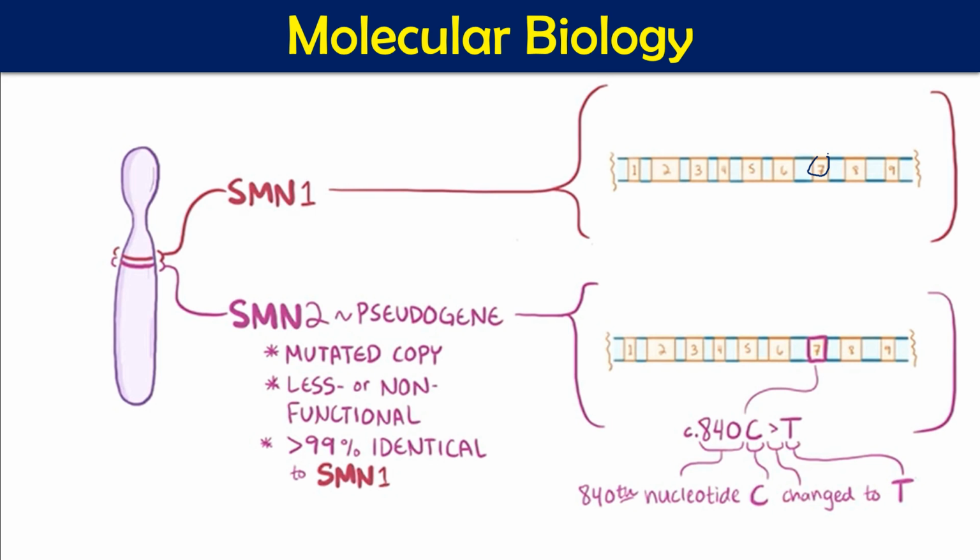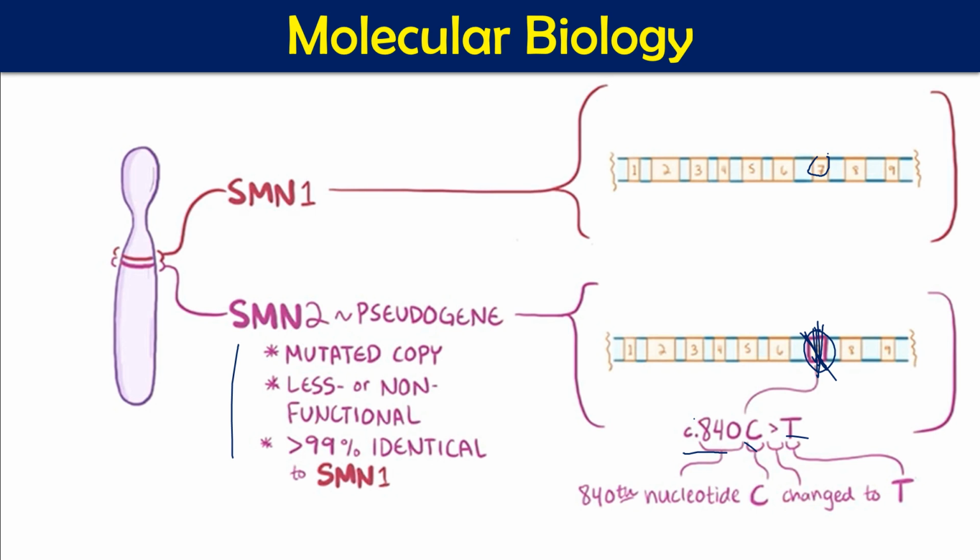This SMN2 produces less or non-functional protein. The sequence of SMN2 is more than 99% identical to SMN1, so it is just similar to SMN1. The only difference is that in SMN2, this 7th intron is mutated. Which type of mutation? At the 840th position, cytosine is changed to thymine, and because of that, exon 7 is going to be spliced out. So in the case of SMN2, that is the mutation we have.